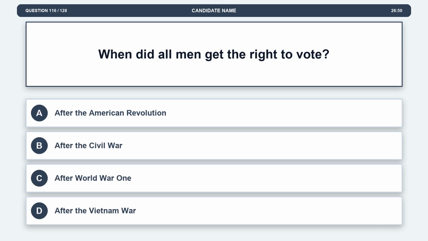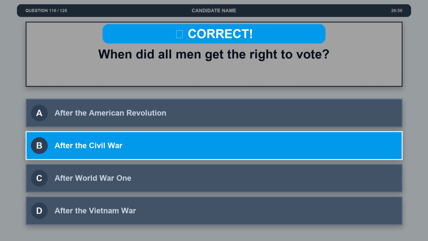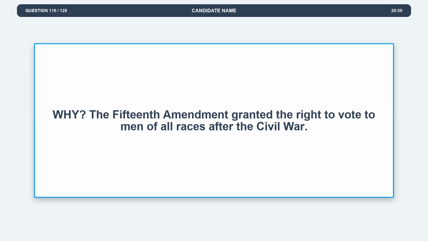Question 116. When did all men get the right to vote? Option A, after the American Revolution. Option B, after the Civil War. Option C, after World War I. Option D, after the Vietnam War. The correct answer is option B, after the Civil War. Explanation. The 15th Amendment granted the right to vote to men of all races after the Civil War.